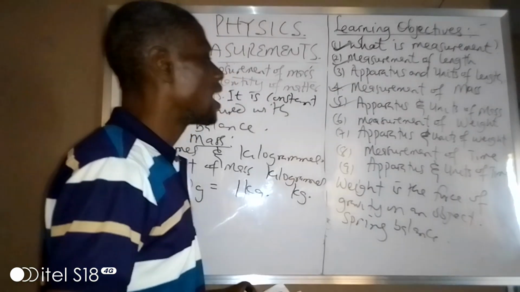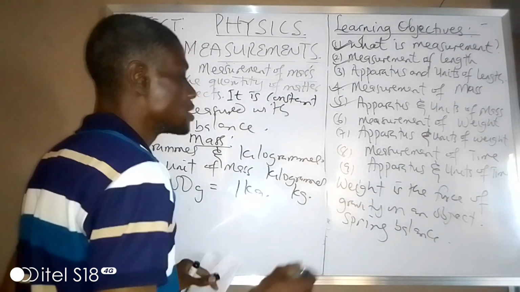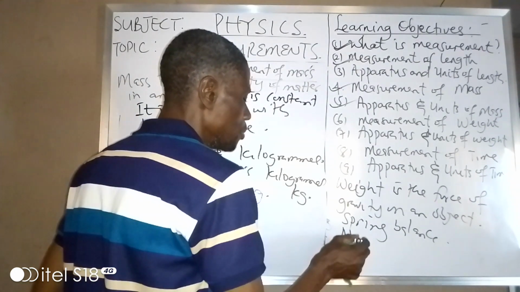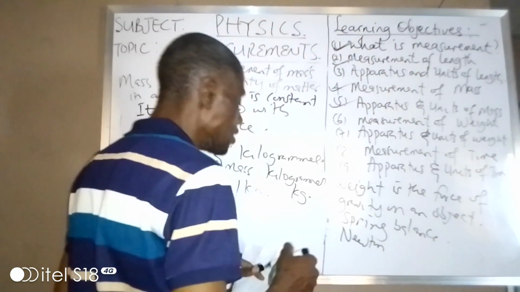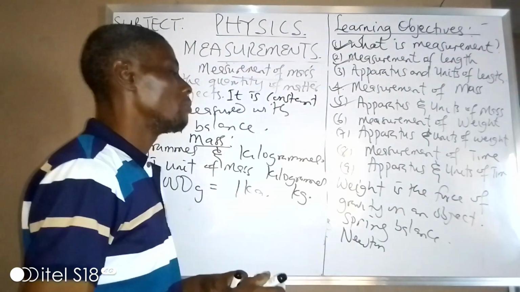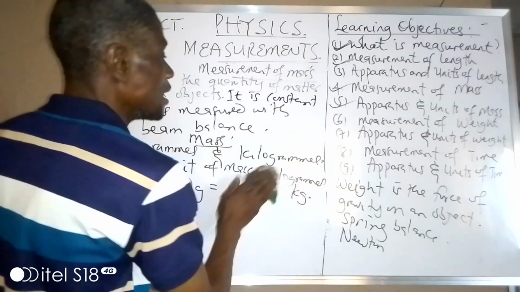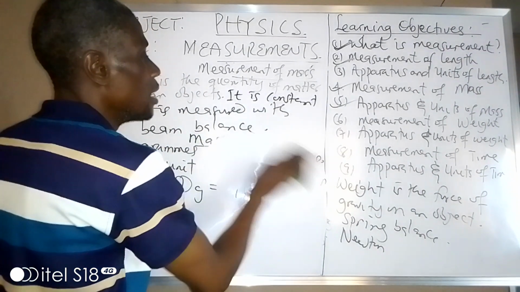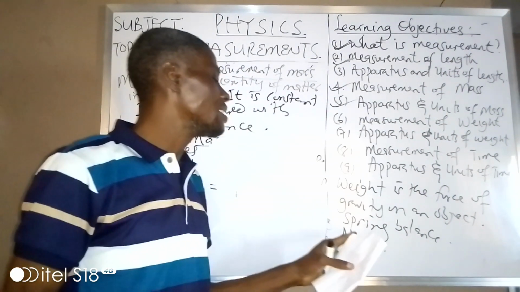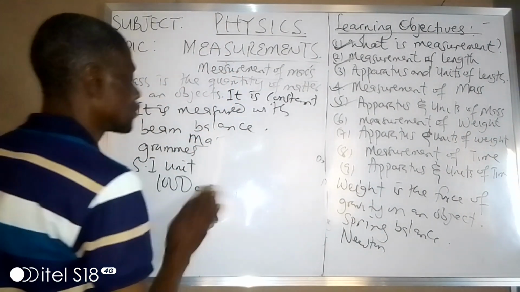Now let us look at the unit. Weight is measured in Newton. The SI unit of weight is Newton, and it varies from one place to another, being dependent on the force of gravity. Is that clear? Now let us look at the measurement of time.